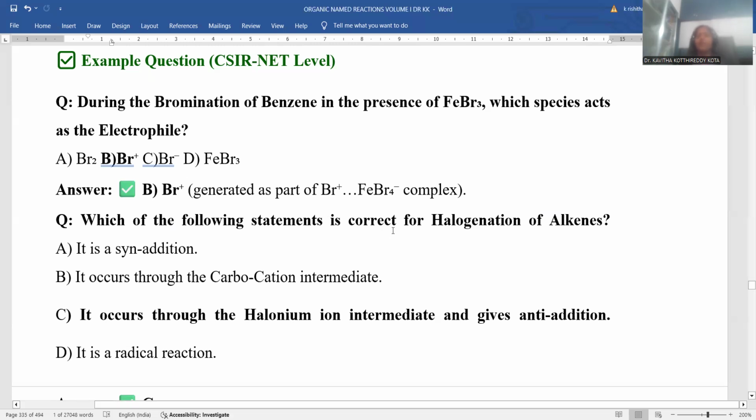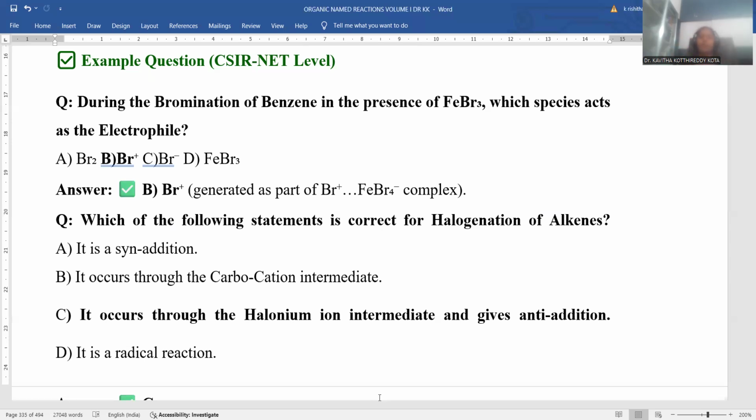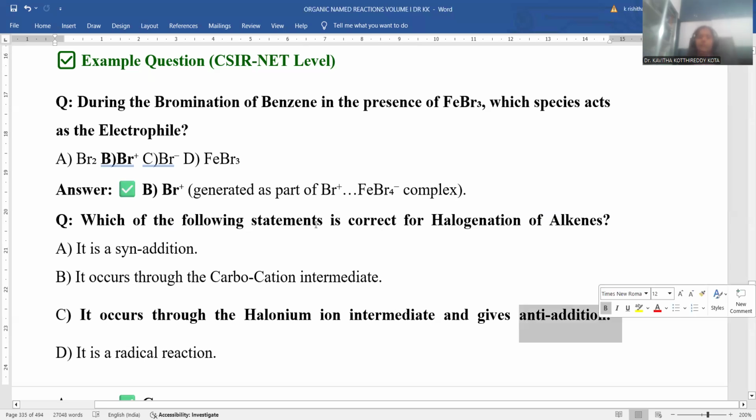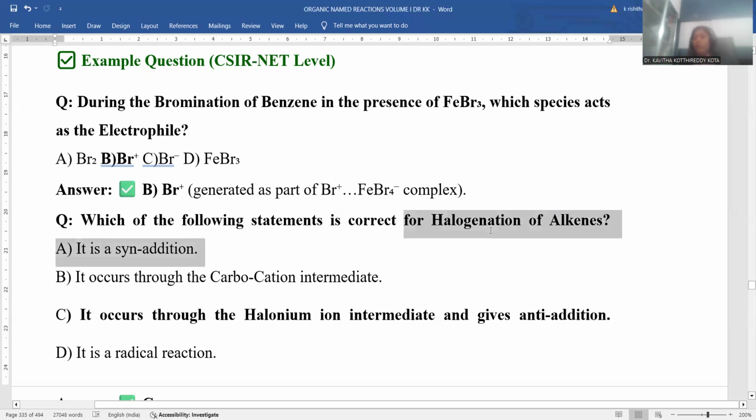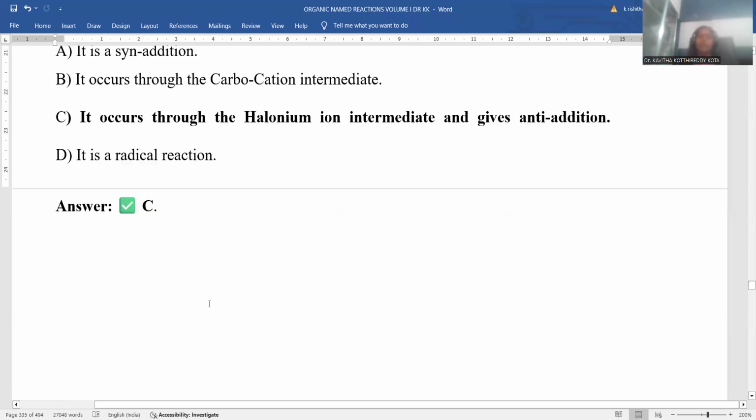Which of the following statements is correct for halogenation of alkenes? Alkenes are treated with halogens. Anti-addition is the compulsory condition. One halogen comes from the top, another halogen comes from the bottom. The halogen forms a cyclic bromonium intermediate occupying the entire top region, so the other halogen has only one provision to attach, from the bottom. That's the reason why anti-addition is the familiar stereochemical outcome of halogenation of alkenes. This is question number 2.